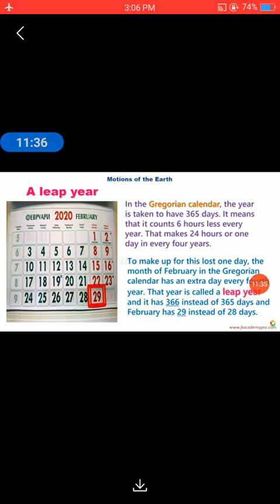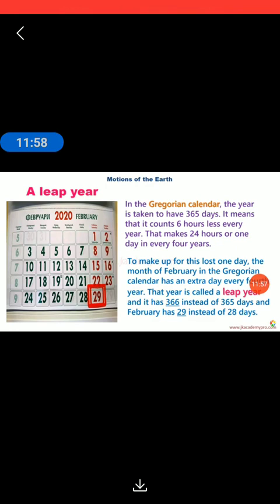Now we just learned that the earth revolves around the sun in 1 year, and that revolution takes 365 days and 6 hours. But for the purpose of calculation, we do not take the 6 hours. It means that it counts 6 hours less every year. We are not calculating these 6 hours.